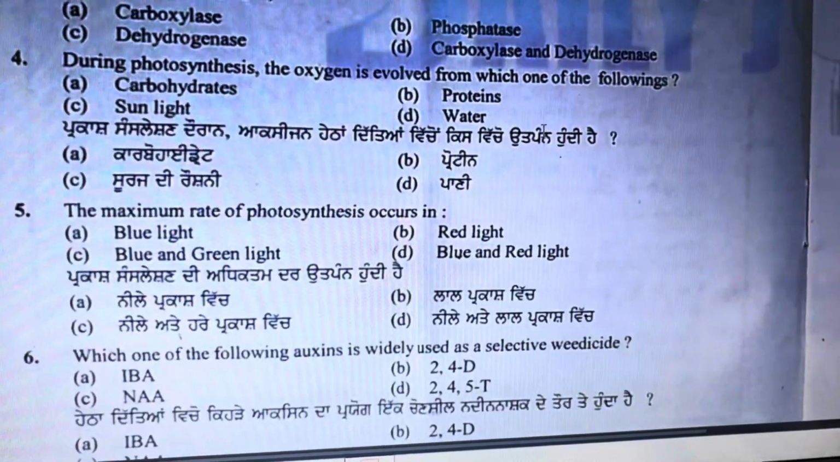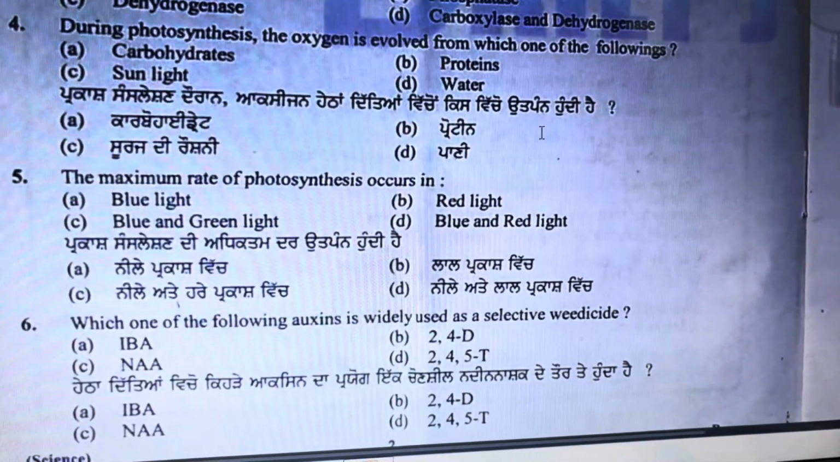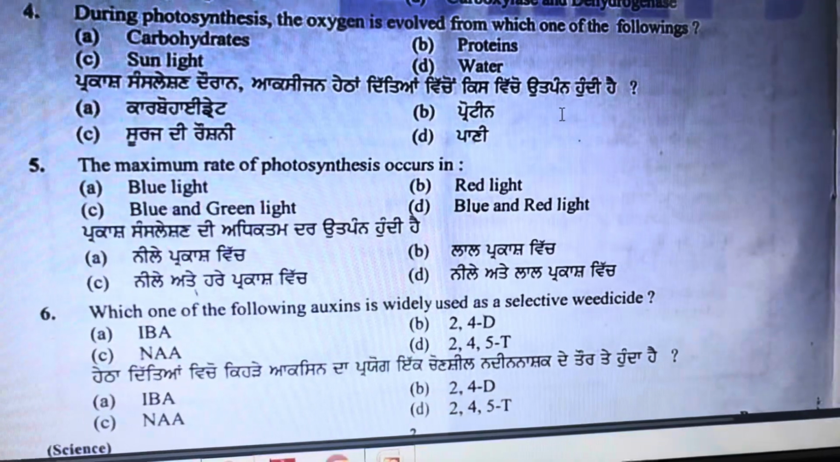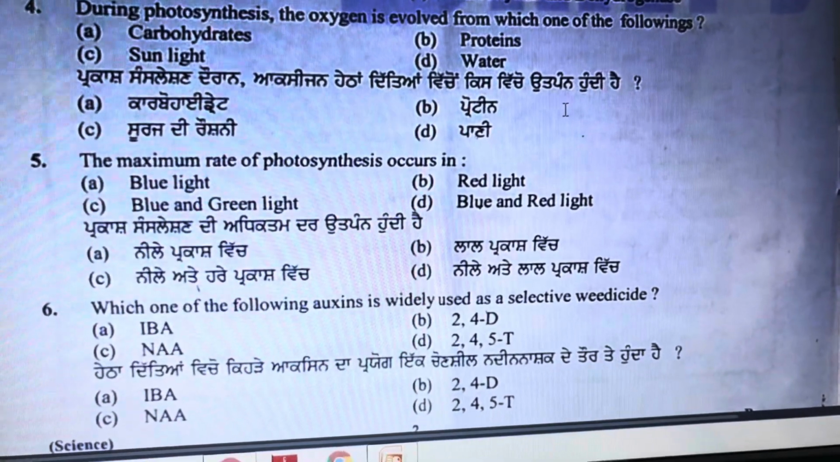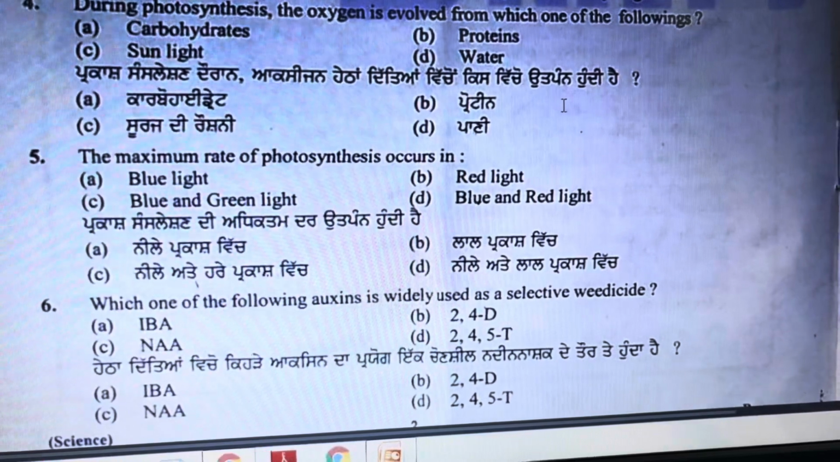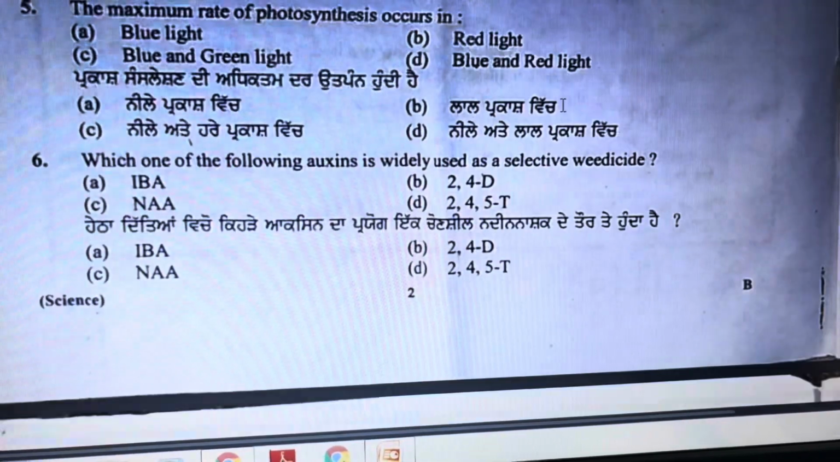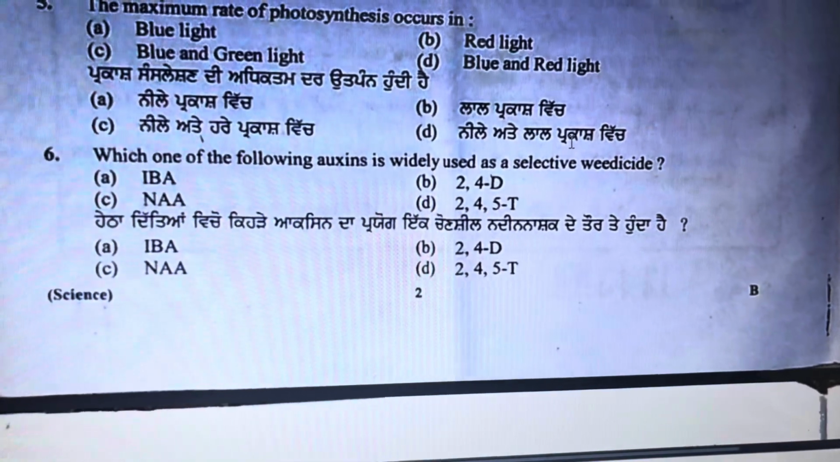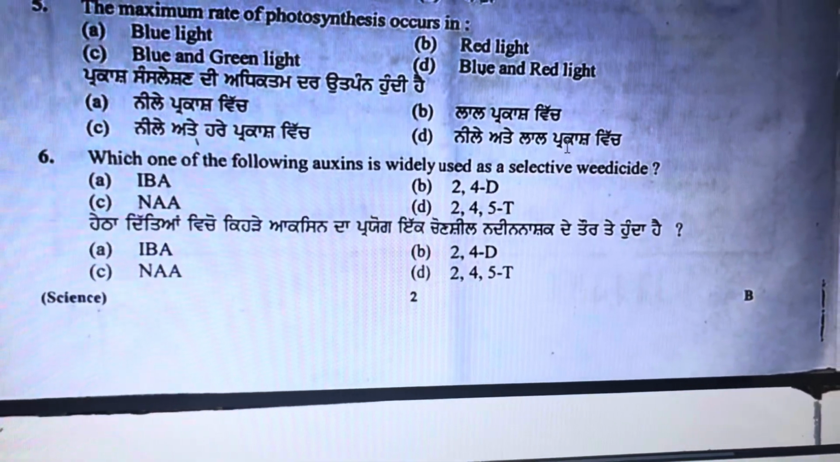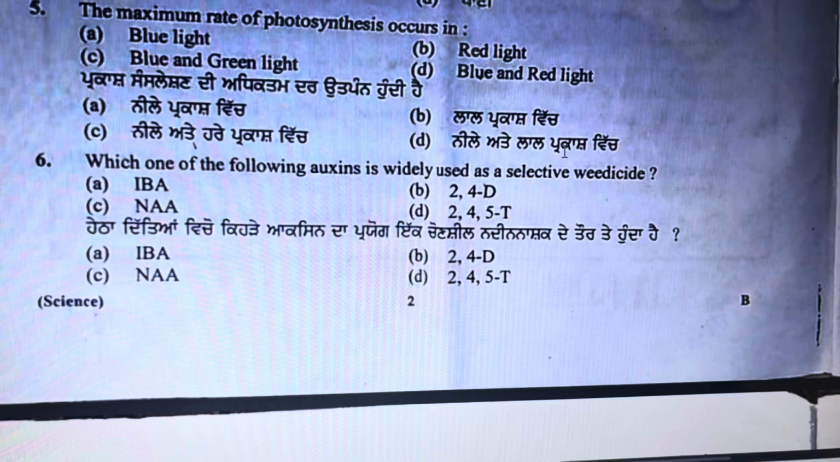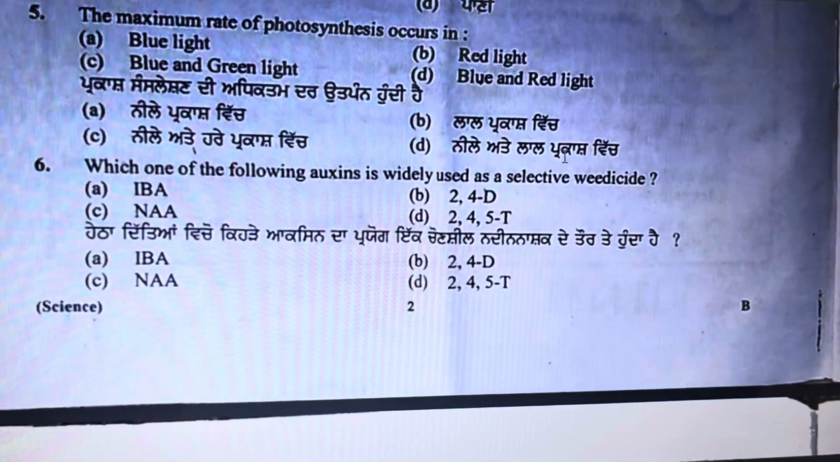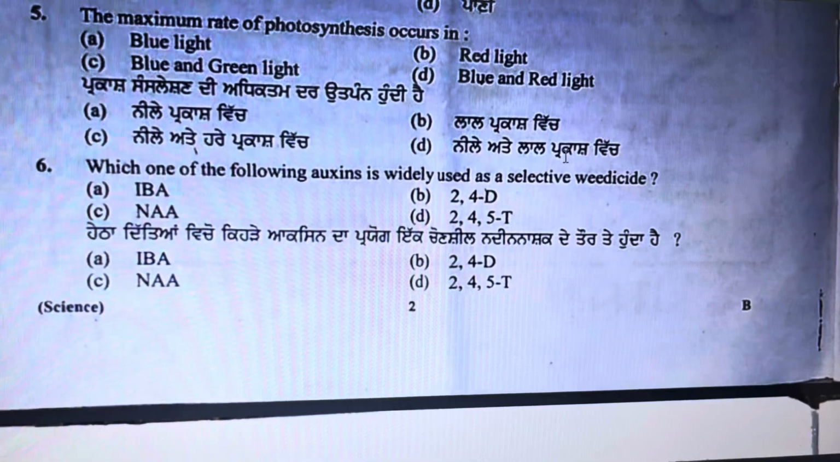And next is the fifth question, the maximum rate of photosynthesis occurs in which region? That is blue and red light. Question 6, which one of the following auxins is widely used as a selective weedicide? So weedicide means to remove the weeds. The correct option is 2,4-D, which is widely used as a selective weedicide.